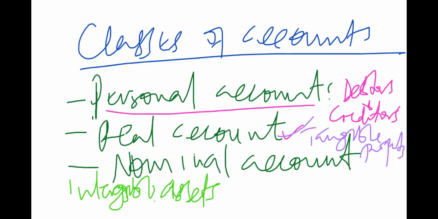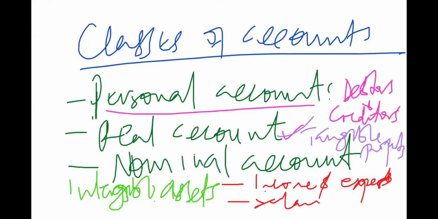They could be expenditures, they could be income items. It may be an income or expense item, because you can't touch an expense. You can't say I've touched rent. You can't say I've touched the electricity. So we may have salaries, and in terms of expenses, we may have rent accounts.